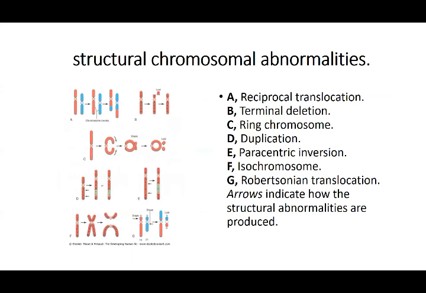If you see a reciprocal translocation in A, that is from above to below, then B is your deletion of the terminal part, C is the ring formation, D is the duplication, that it is added and becomes longer. Then the paracentric inversion in E, that is from above to below it has changed. So all these indicate how the structural abnormalities are produced. So these are the events which lead to the structural chromosomal abnormalities, which differ from the normal one.